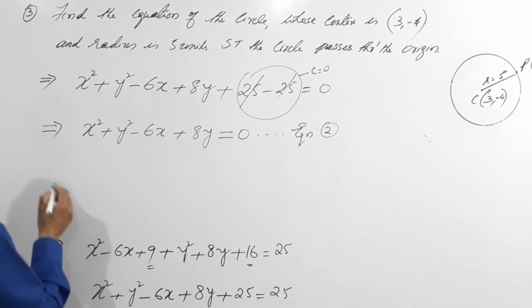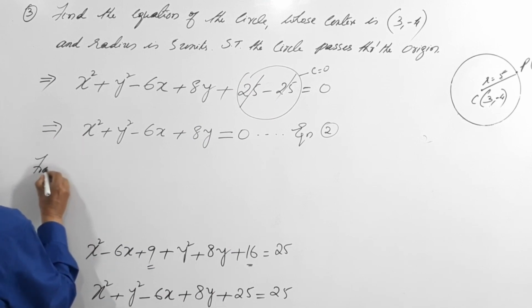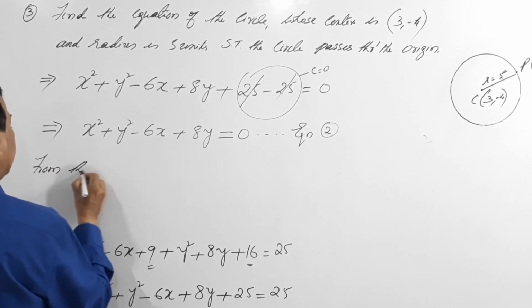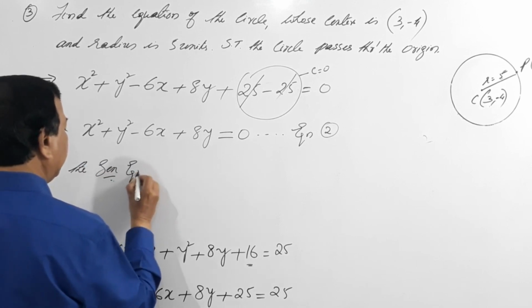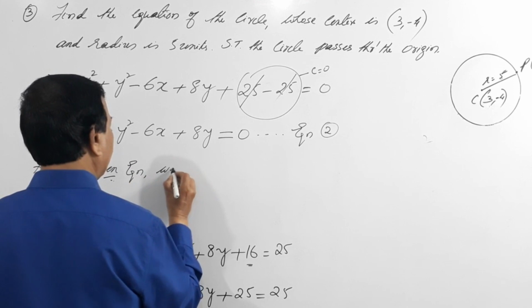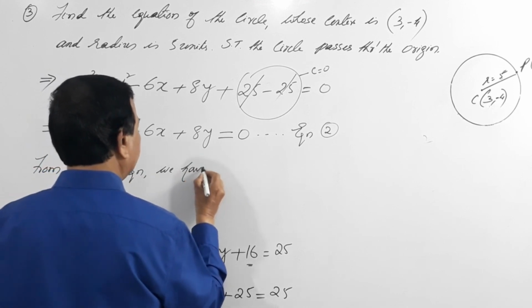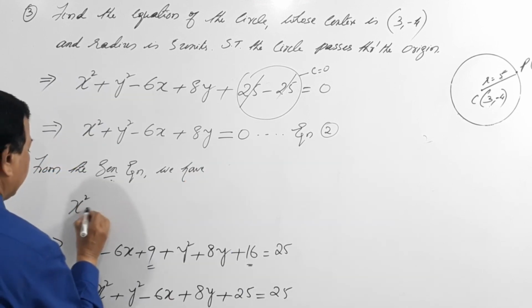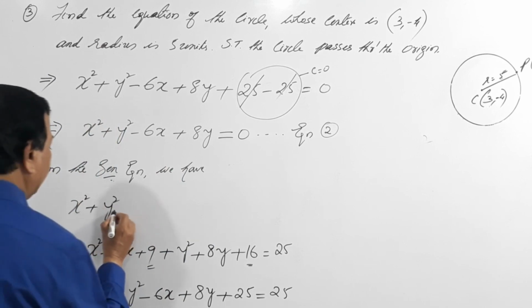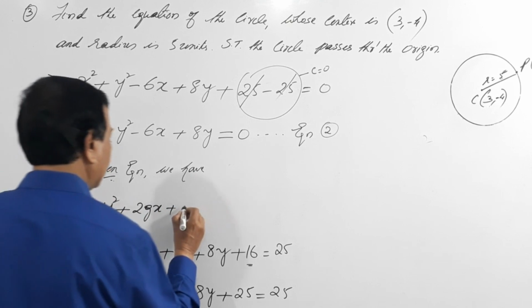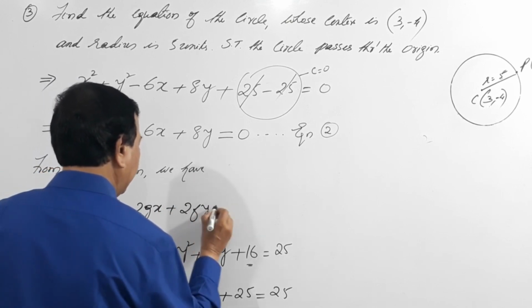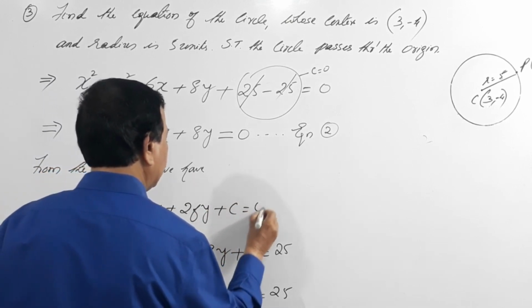So what I will do, from the general equation, we have x square plus y square plus 2gx plus 2fy plus c equals 0.